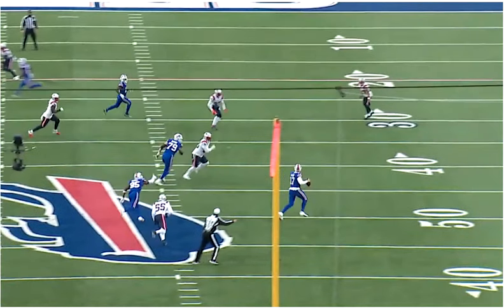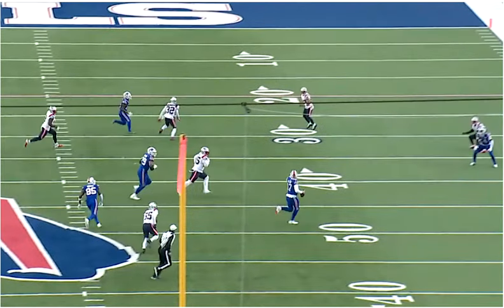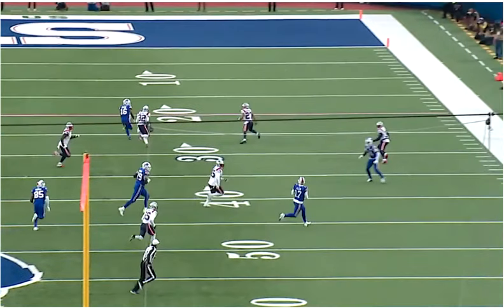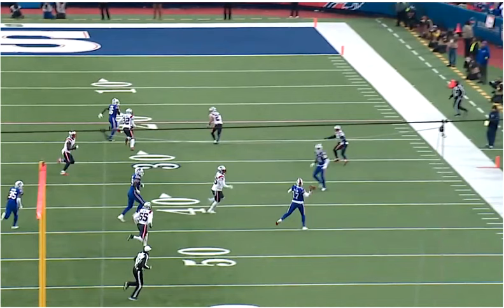Now we see John Brown, whose nickname is Smoke for a reason, has a great angle to get behind all of the Patriots defenders. Josh Allen sees that, motions him to go deep. And I want to take a look at the body mechanics of Allen for just a moment, for a point we'll get to towards the end of the video. Josh Allen has arguably terrible mechanics on this throw.